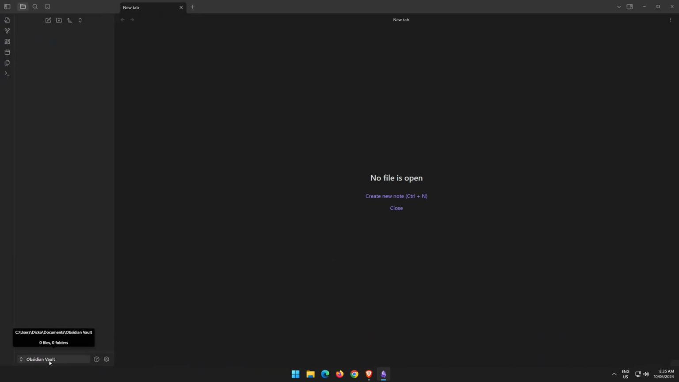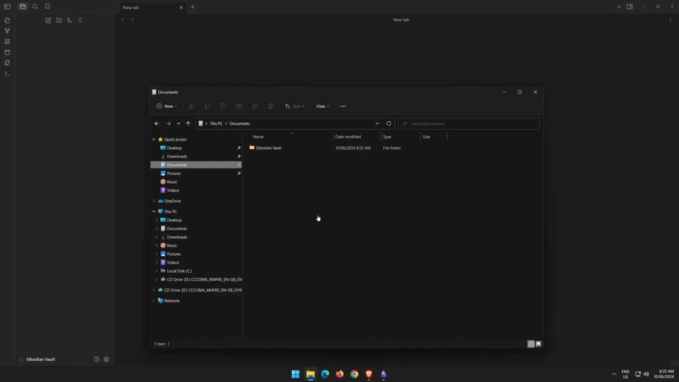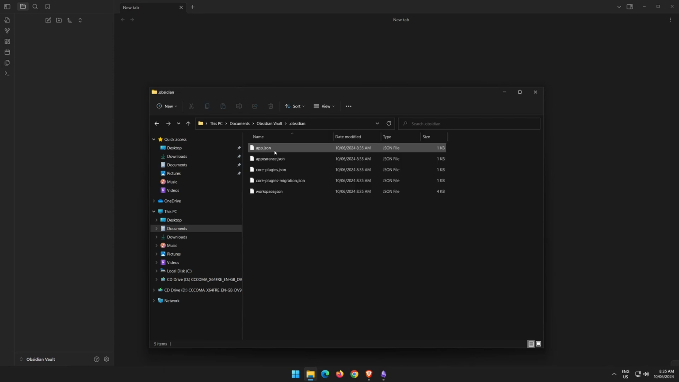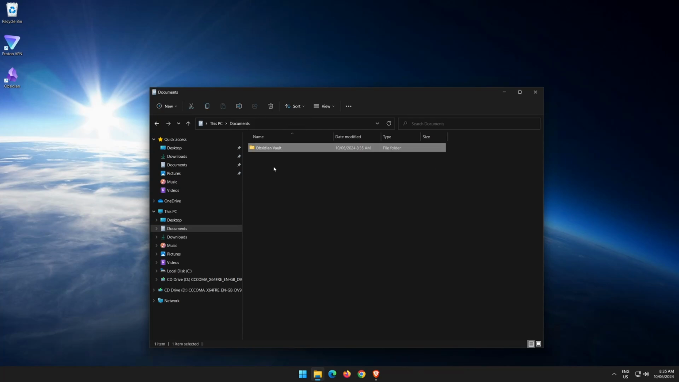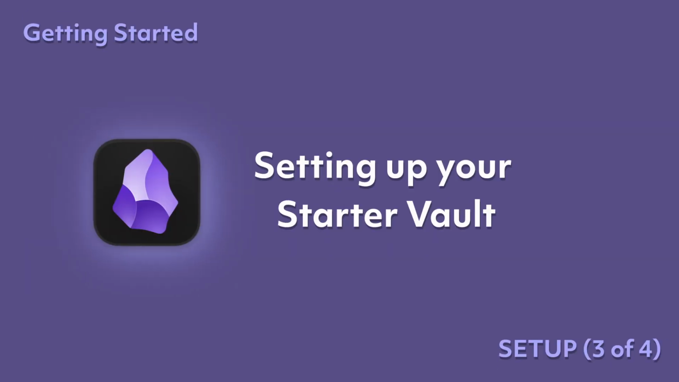So Obsidian is just files and folders on our computer. So if we have a look in there, we now have Obsidian Vault with a .obsidian folder, and then there's some JSON files of all our configuration. We'll close Obsidian now. We'll remove the Quick Start Vault that we created. Now we're ready to set up your starter vault.